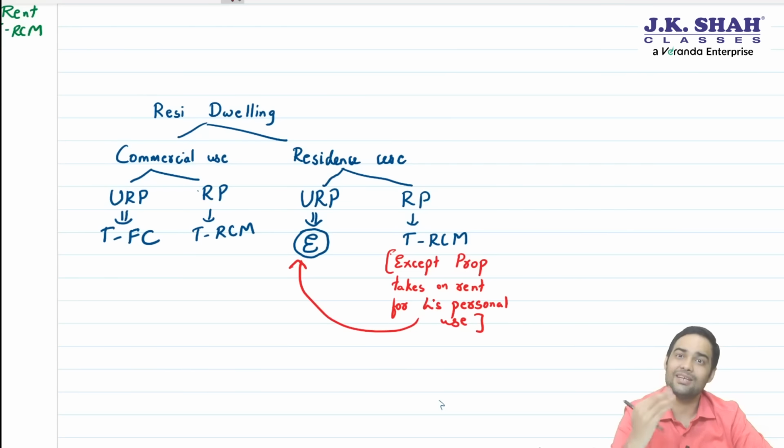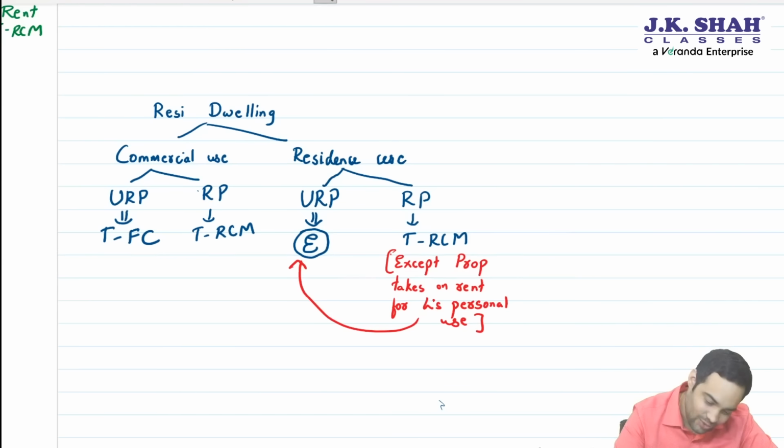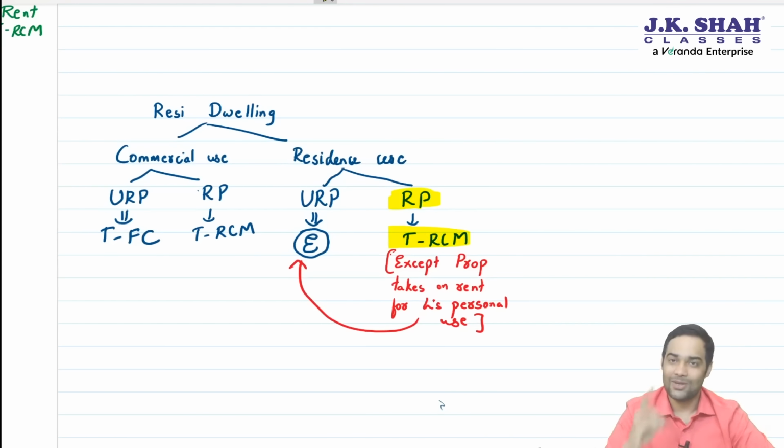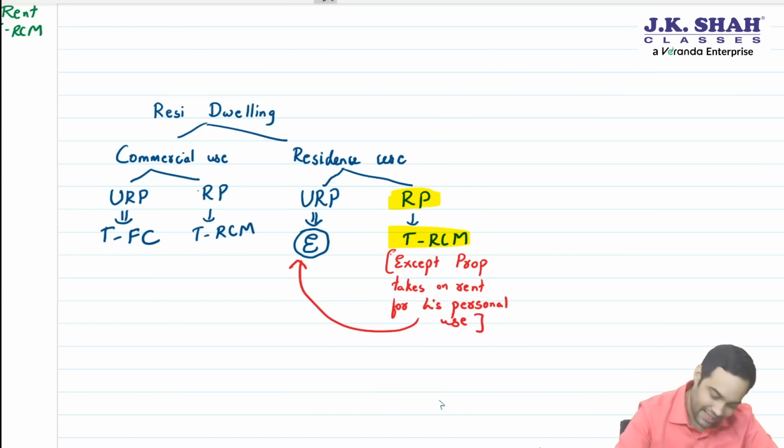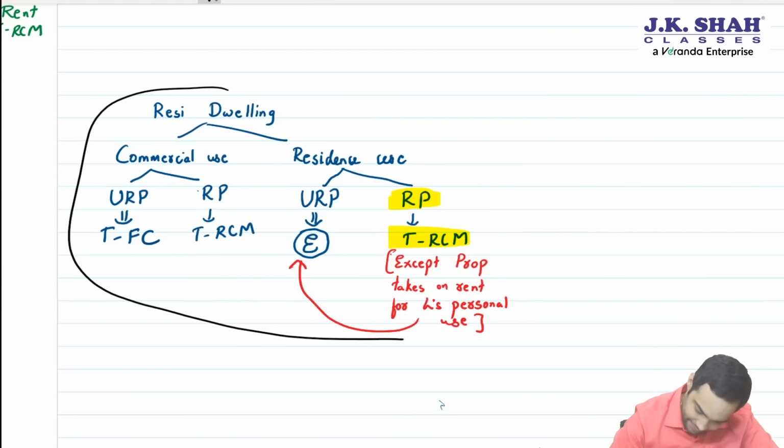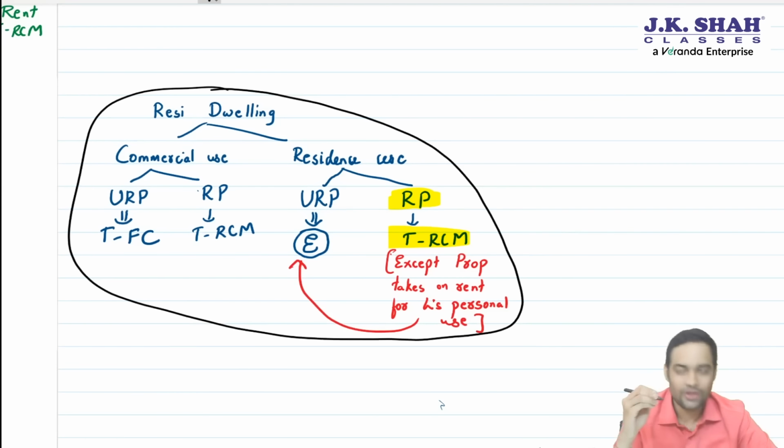I am taking in my personal capacity for my personal use, then it will enjoy an exemption. But sir, what if you take a house on rent for your employees? If I take a house on rent for my employees, then it will still be taxable under RCM, because this is a benefit only when the proprietor is taking for his personal use in his personal capacity. Clear with this? Now, my recommendation would be that you pause the video and draw this particular summary for residential dwelling.